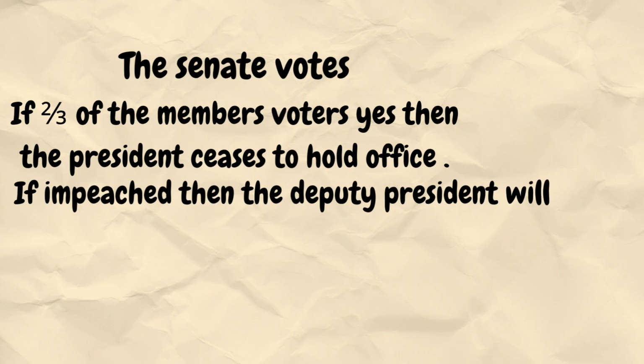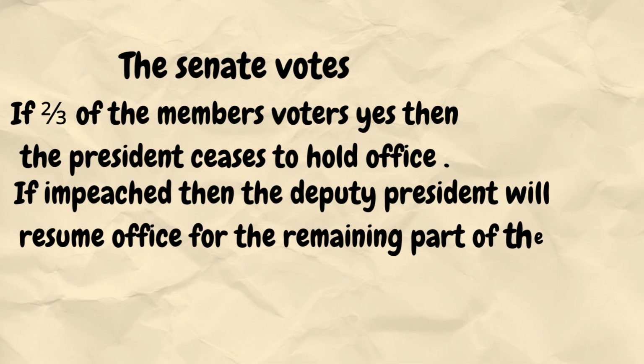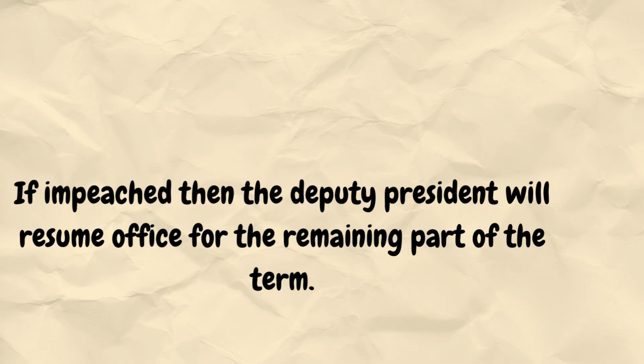If the president is removed through impeachment, what happens? The Constitution says the deputy president shall assume office for the remainder of the term. The deputy president is immediately sworn in as president. They serve out the rest of the term. No fresh election is called. The constitutional succession takes effect automatically.